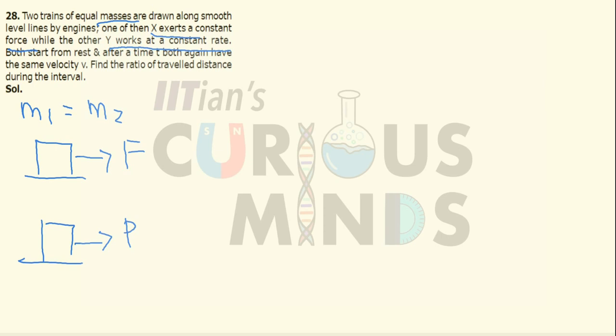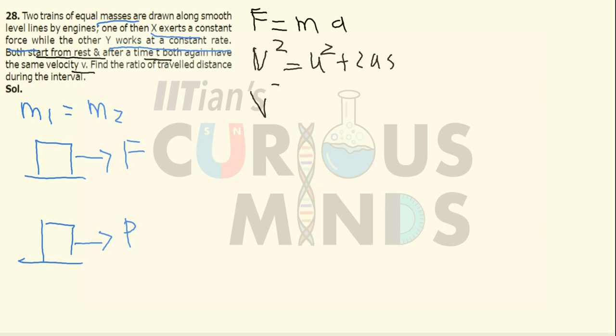Okay, so let us concentrate on the first train over here. When the force is constant, force will be equal to mass into acceleration. Now the force is constant, it means that the acceleration is also constant. If the acceleration is constant, v square will be equal to u square plus 2as. Now it is given that both start from rest and after certain time t, both have a constant velocity v. It means that the final velocity will be v, so v square equals initial velocity 0 plus 2as.